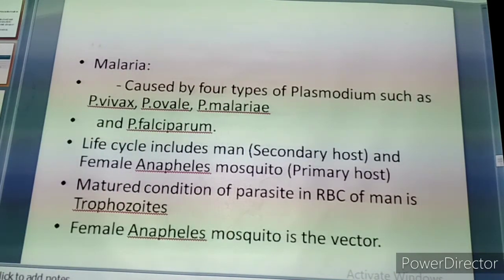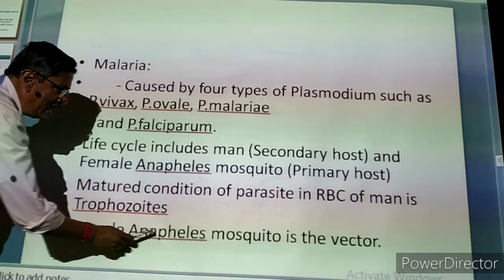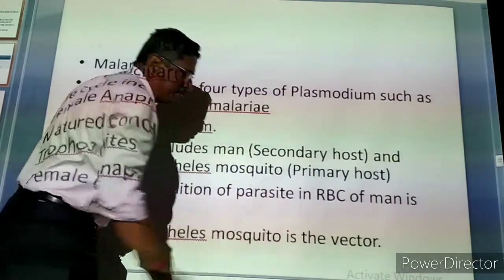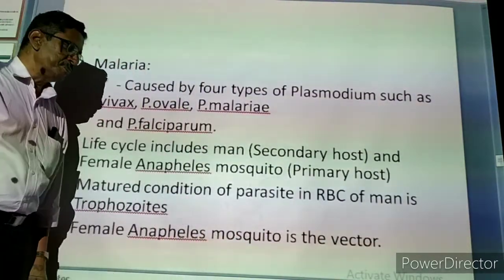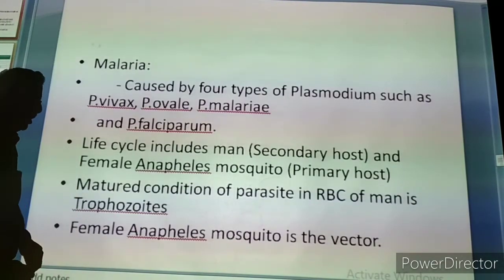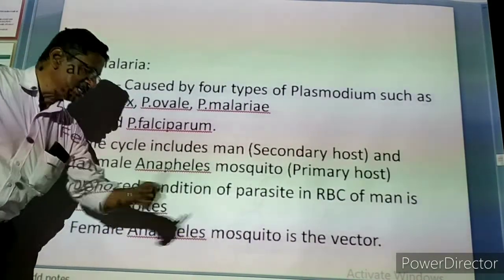Now the condition is called a trophozoite. Actually, in the life cycle we are going to study about it. Now the female Anopheles mosquito is the vector. Vector means, as I already told you, an insect or any animal which is transmitting the disease. Now the mosquito, but we are using the term female Anopheles mosquito.